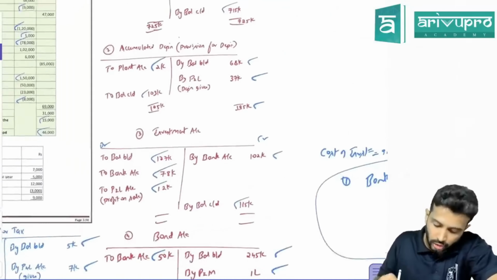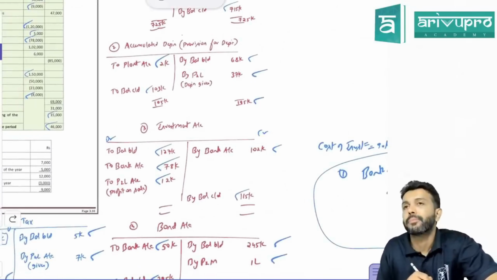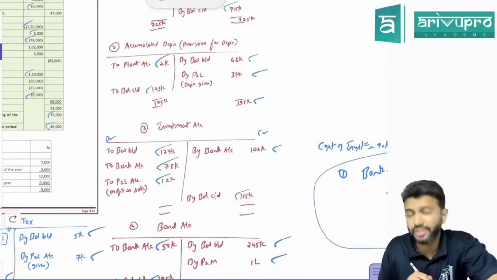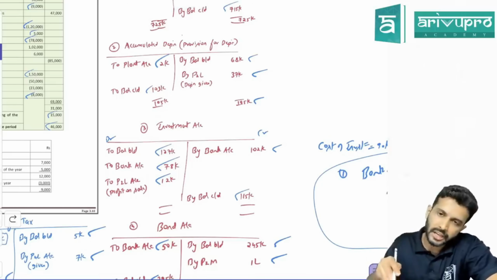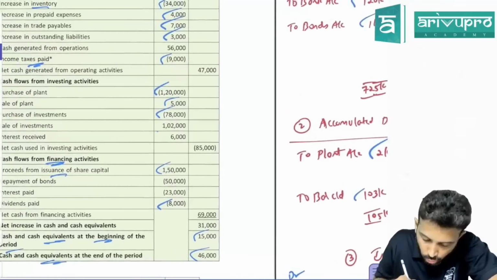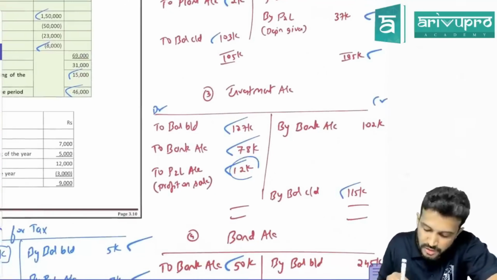Yes. Check on the credit side. You have buy bank. Buy bank means it's a sale of investment. Sale of investment, where it will come? Investing activity as a plus. Have they taken plus 102? Yes. Sir, you sold this investment at profit.